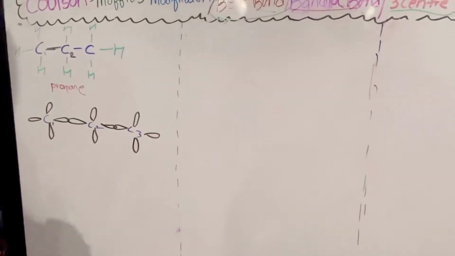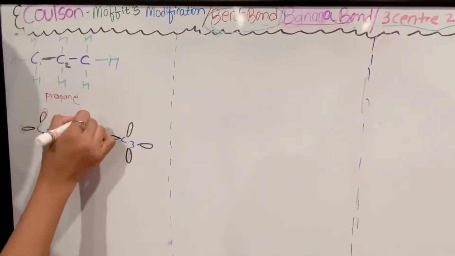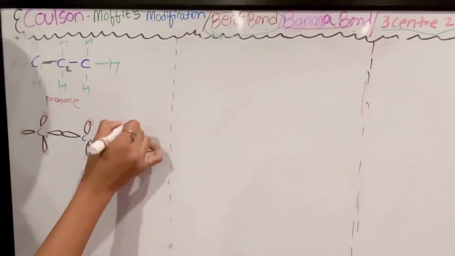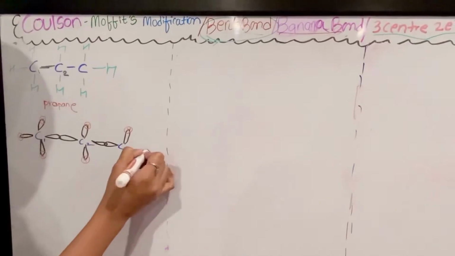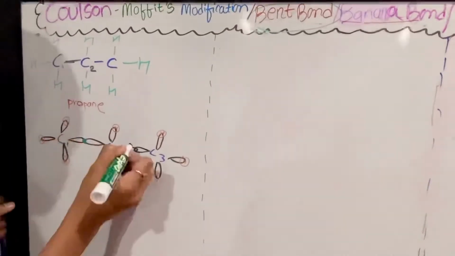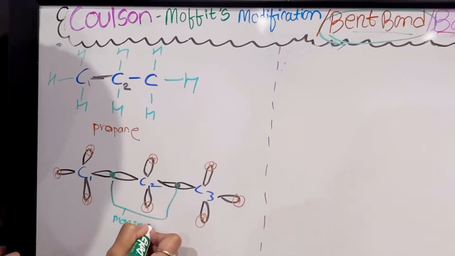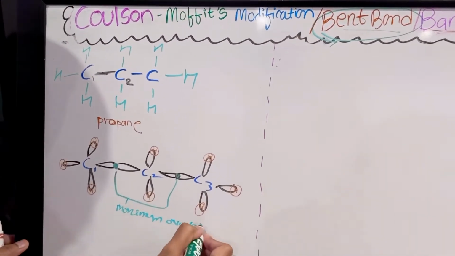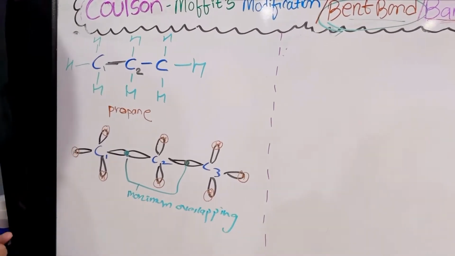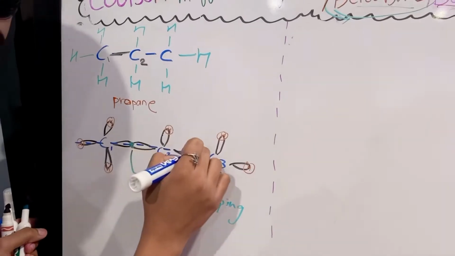These are p orbitals and here is s. Maximum overlapping of the orbitals. You can see they lie in the same plane. This is all about the straight chain alkane.